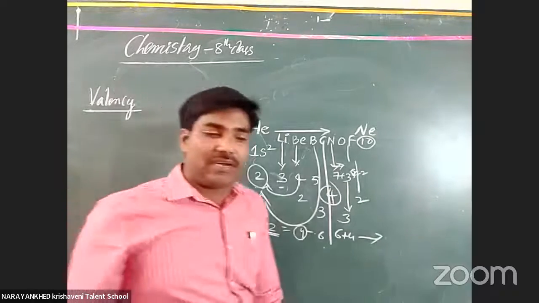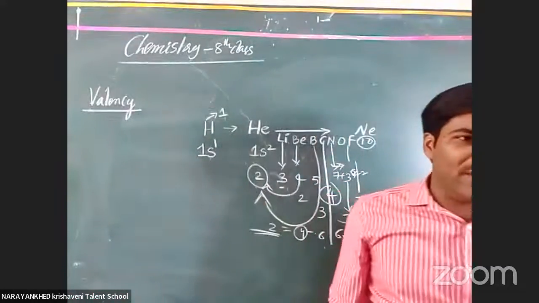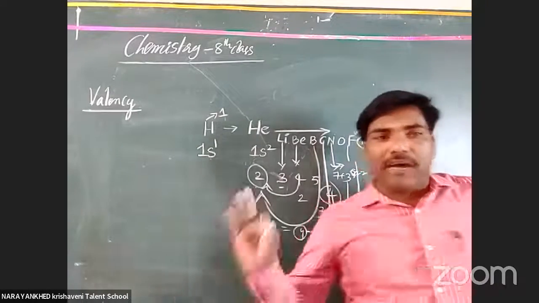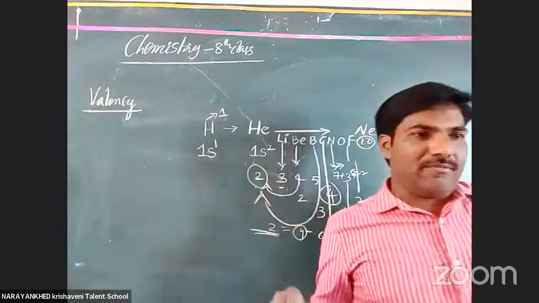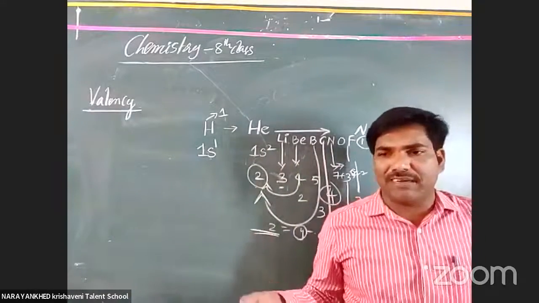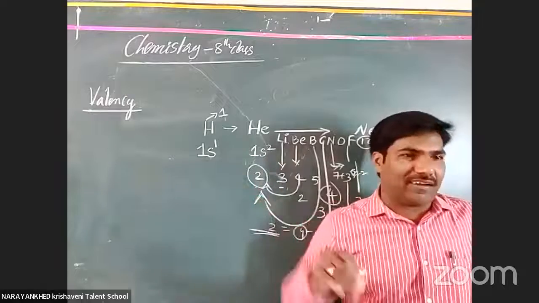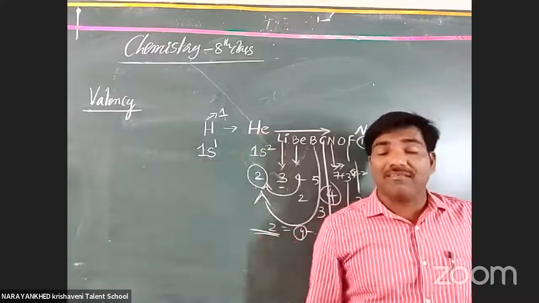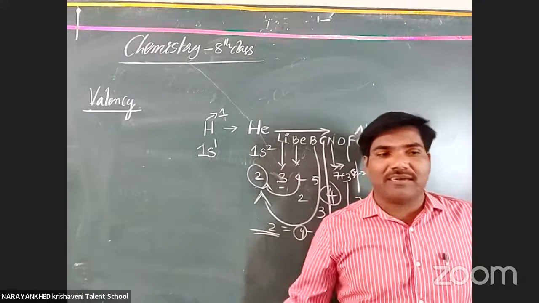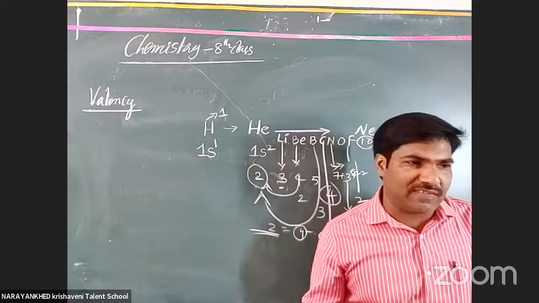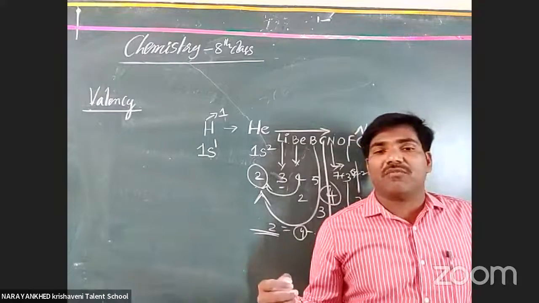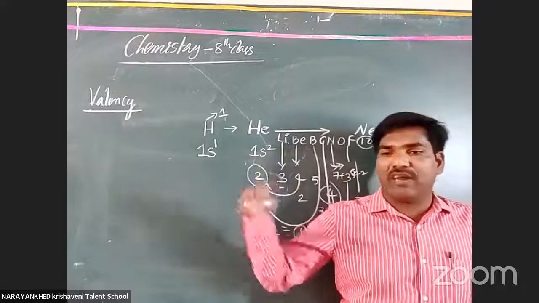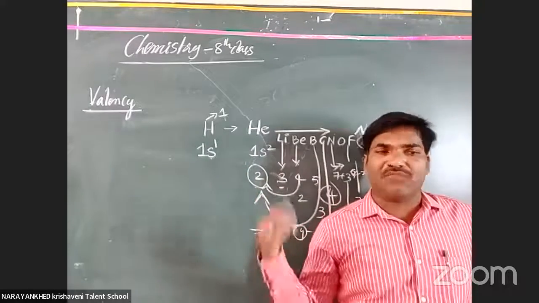In this way, we consider the valency. Got it or not? I hope you got it. The valency is nothing but the combining capacity of one atom. What is the combining capacity? Losing or gaining electrons to get stability, or to become the nearest inert gas configuration. Suppose chlorine is there. Chlorine atomic number is how much? 17. After chlorine, what do we have? Argon. If it gains one electron, it automatically becomes stabilized.